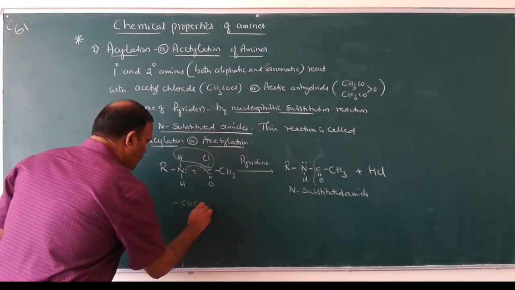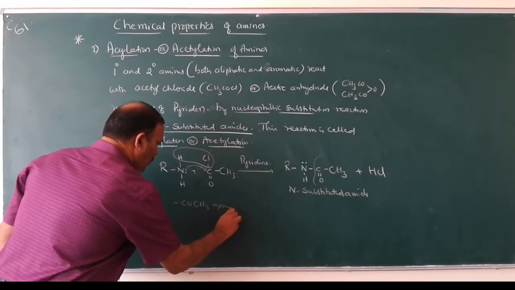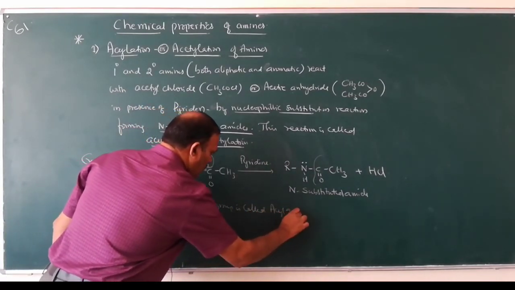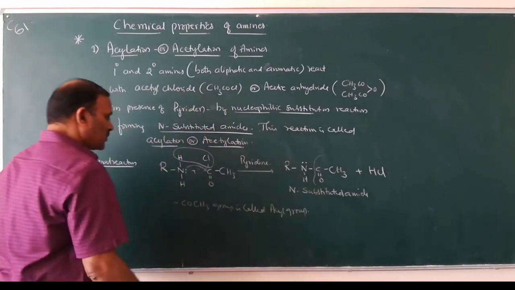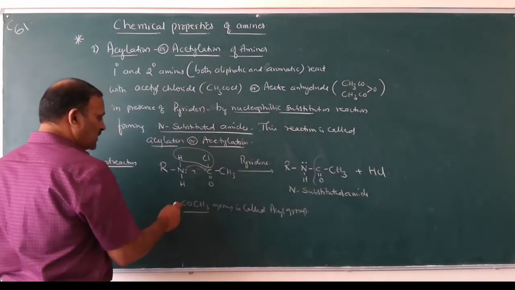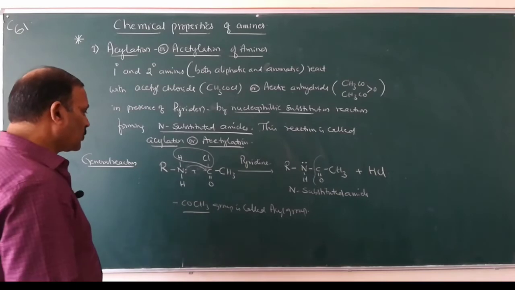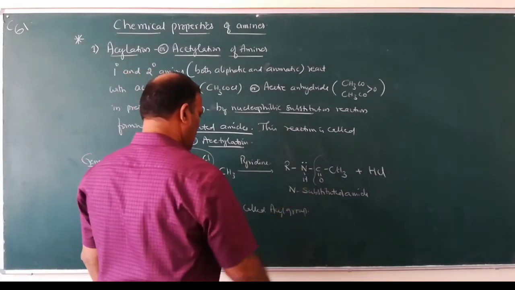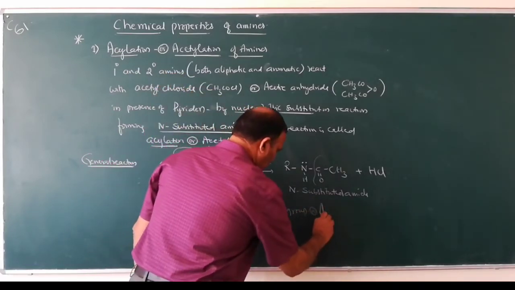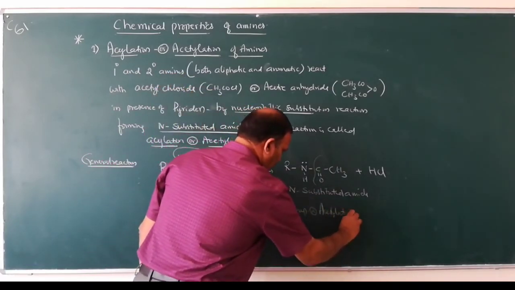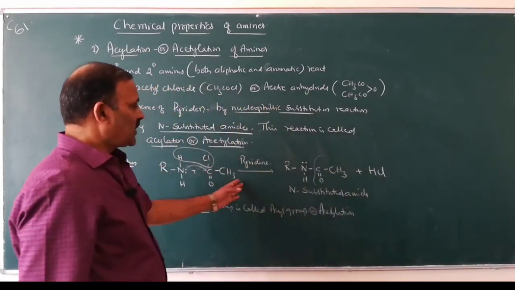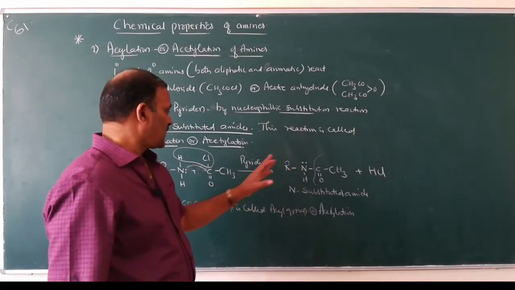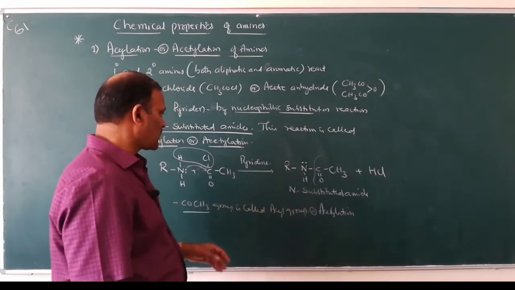So the COCH3 group is called the acyl group. The introduction of the COCH3 group to a nitrogen atom is known as acylation. This is also called acetylation. Acetylation is a reversible process.